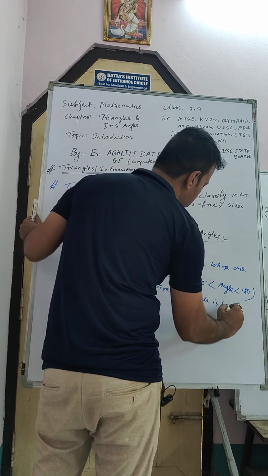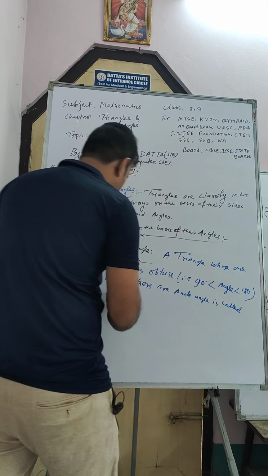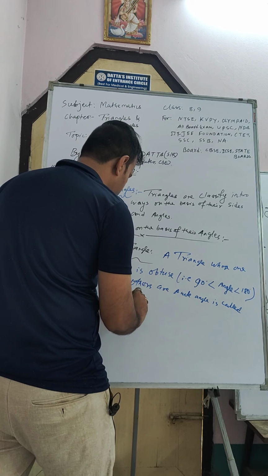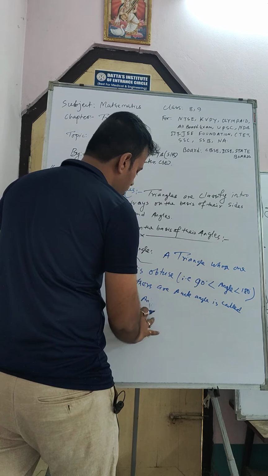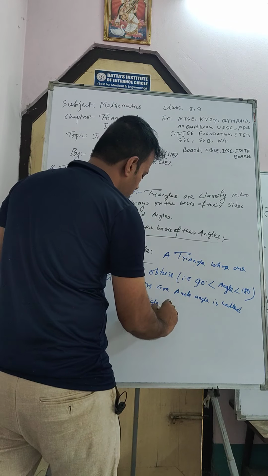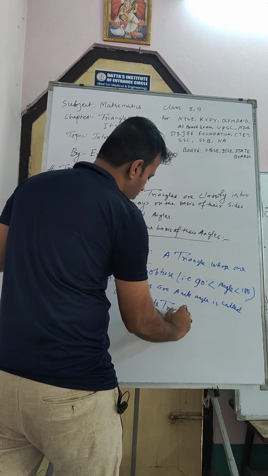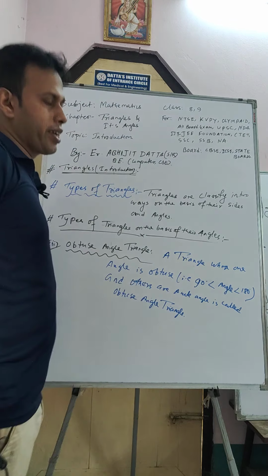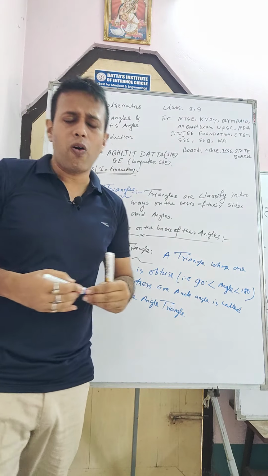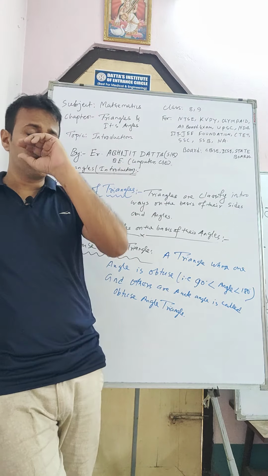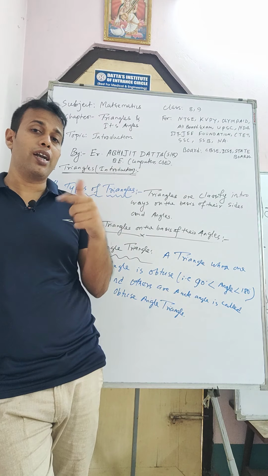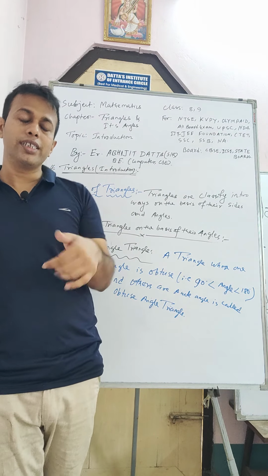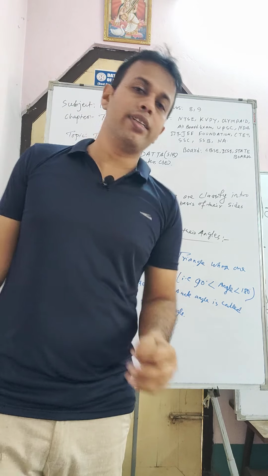It is called an obtuse angle triangle. Okay, so a triangle whose one angle is obtuse, that is, obtuse means an angle which is more than 90 but less than 180, that is 91 to 179.